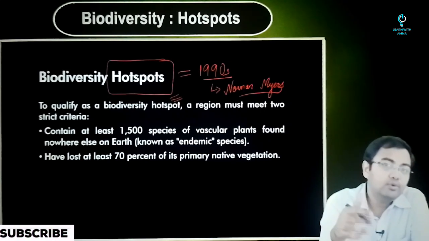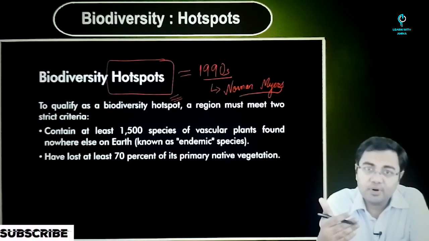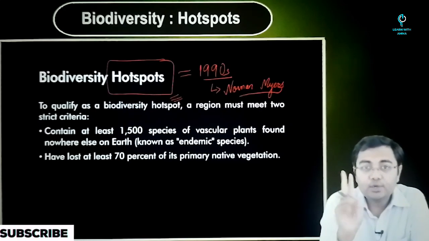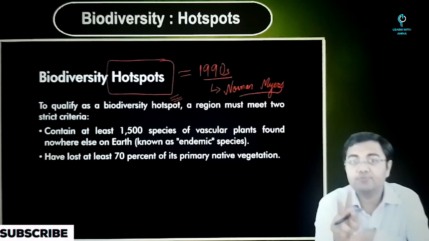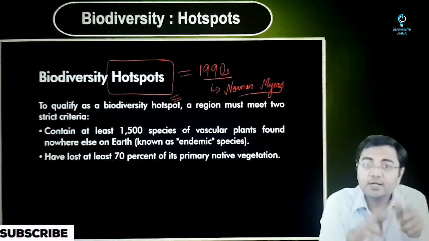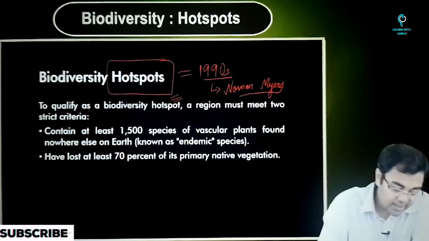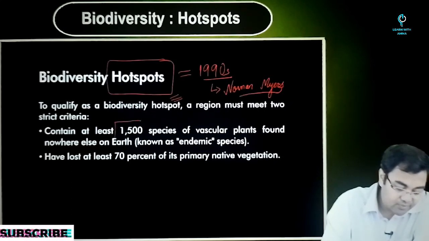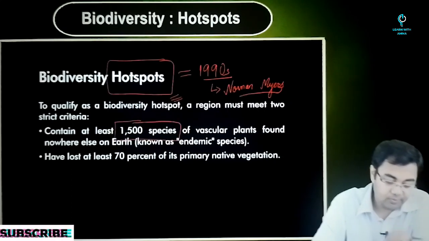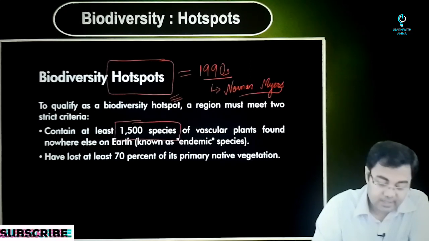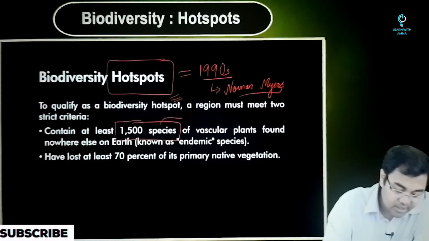So when we look at biodiversity hotspot, what do we mean? There are two major conditions that are put if you want to define an area to be a biodiversity hotspot. What are these conditions? One, it contains at least 1500 species of vascular plants found nowhere else on the earth, meaning that we are talking about endemic species.